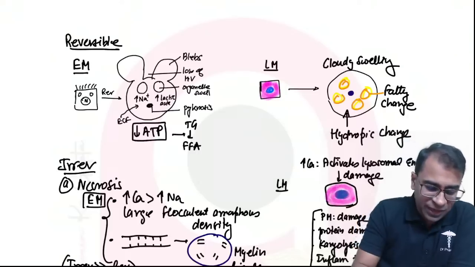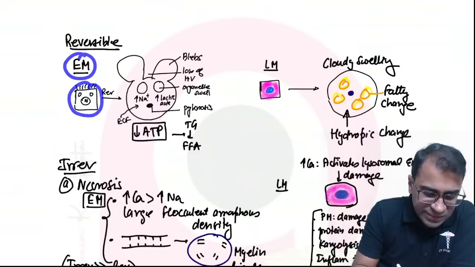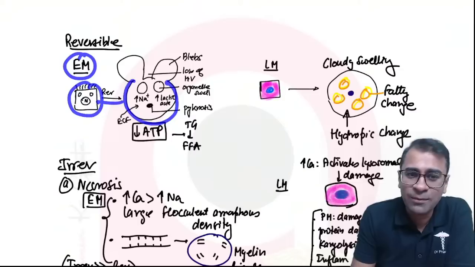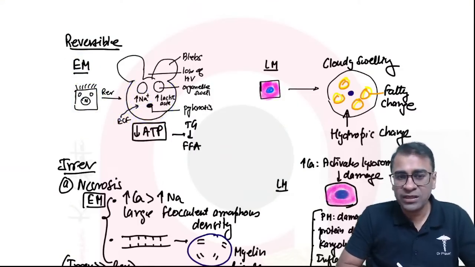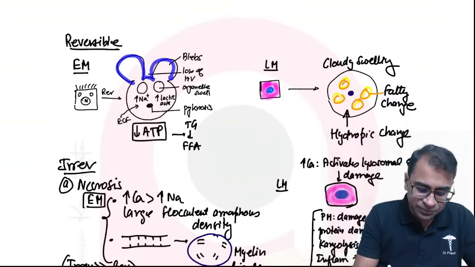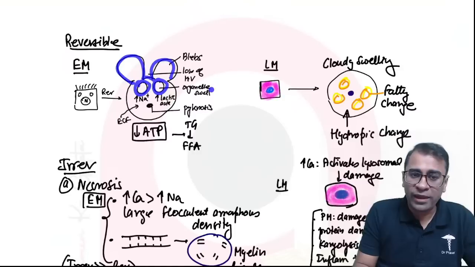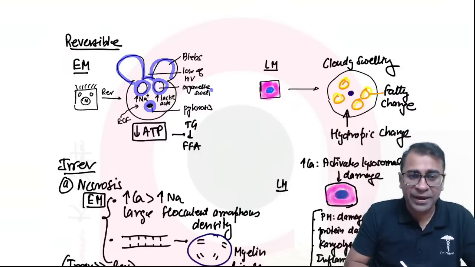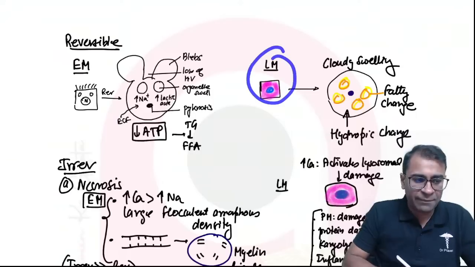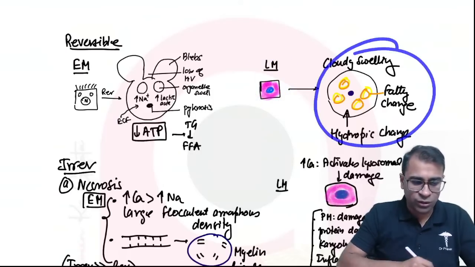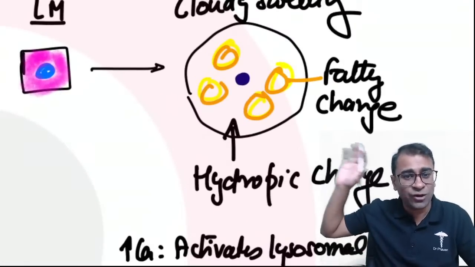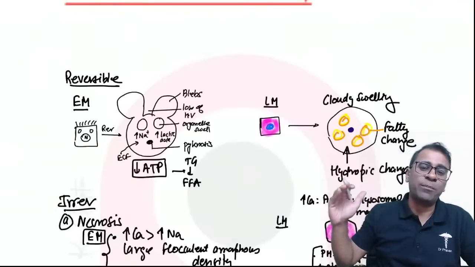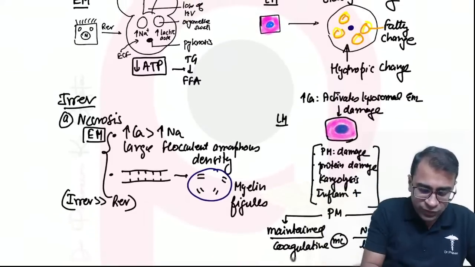Reversible cell injury. In the electron microscopy, cell size increases and looks like a Mickey Mouse. Why does cell size increase? Because high sodium will imbibe the extra cell fluid. There is blebbing, there is organelle swelling, and there is pyknosis. On light microscopy, they show cell size increased, fatty change, chromatin condensed, and we use the word hydropic change. Now, this was a reversible injury.